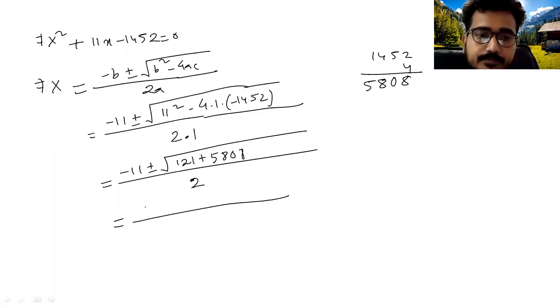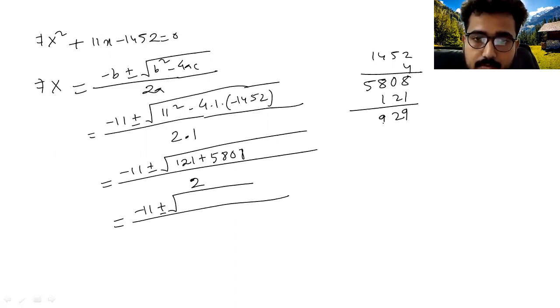So now it will be minus 11 plus minus square root of 121 plus 5808, so it will be 5929 by 2. Now when you take the square root of 5929, it will be 77. That means 77 square will be 5929. So it will be minus 11 plus minus 77 by 2.